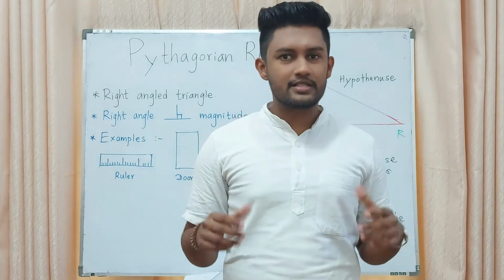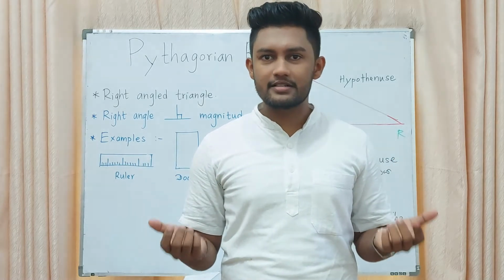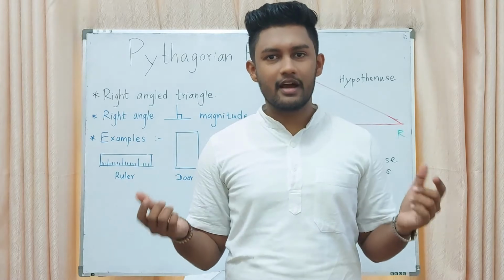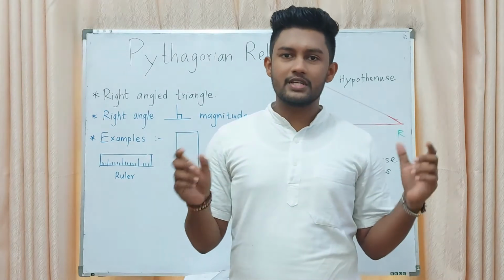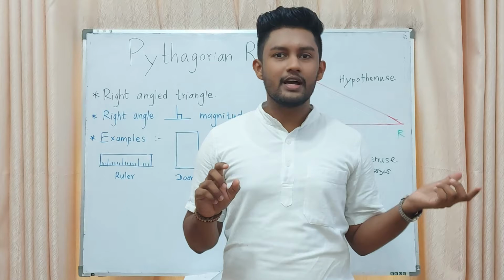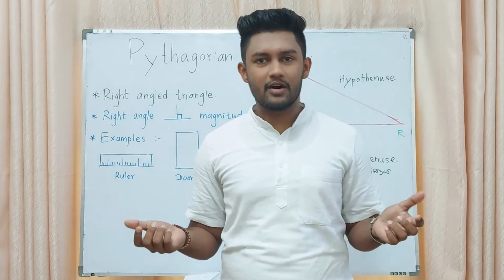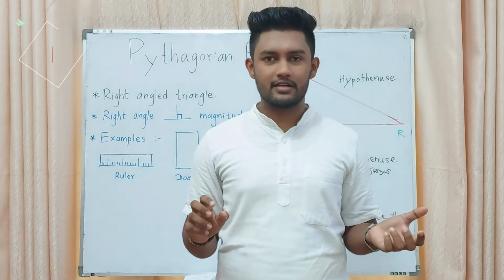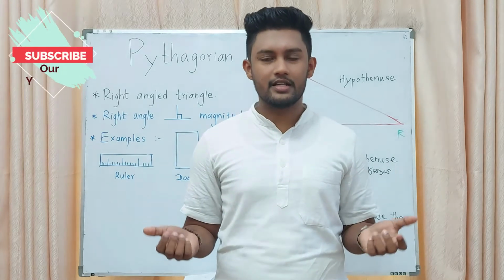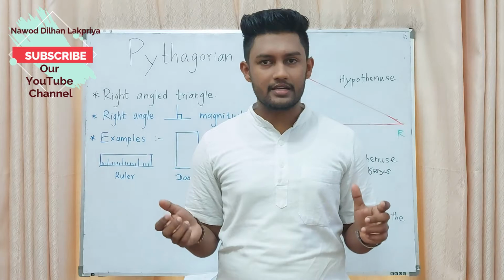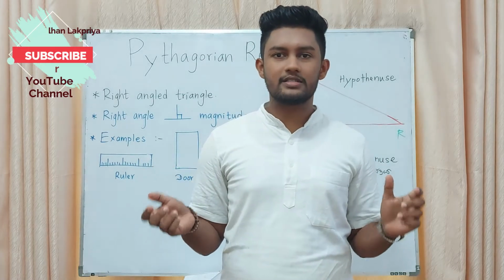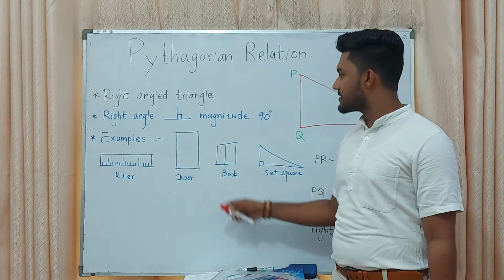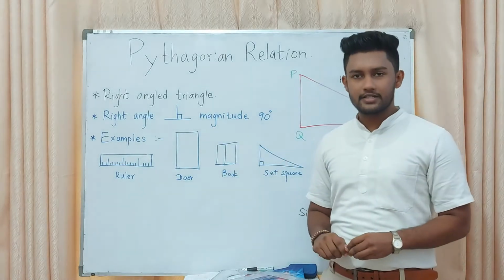Tell me students, what is a right angle triangle? Yes, a triangle consisting of a right angle. You can watch the angle lesson video and get a clear understanding of angles. Here we are discussing the right angle. The magnitude of a right angle is 90 degrees. Here we want to learn about the right angle.